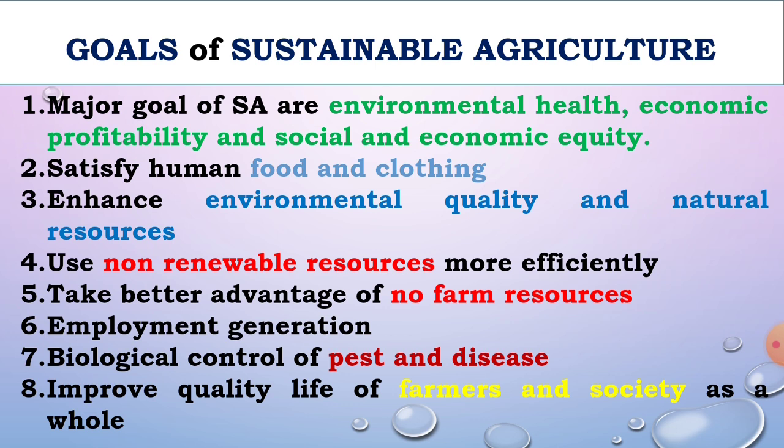Then biological control of pests and diseases, by using biological organisms or biopesticides. You have to control the pests and diseases in a way which is safe to the soil as well as to the crops. Then improve the quality of life of farmers and society as a whole, to improve the standard of living of the farmers and society, both. These are the different goals of sustainable agriculture.